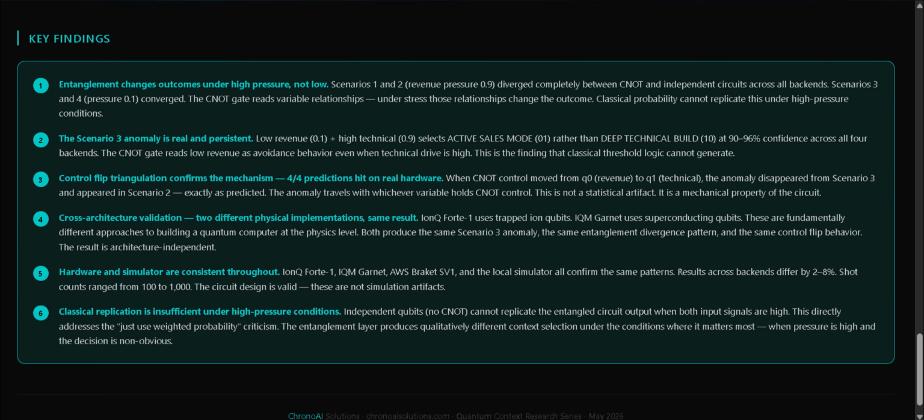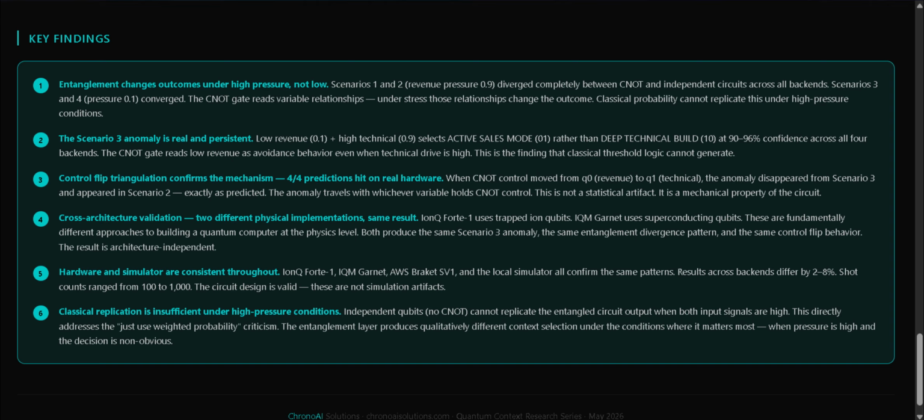3. The control flip confirmed the mechanism on real hardware. 4 out of 4 predictions hit. The anomaly travels with the C0 control position. That is a mechanical explanation, not a statistical one. 4. Cross-architecture validation. IonQ Forte 1 and IQM Garnet are built on different physics. Both produce the same pattern. The result is architecture independent.